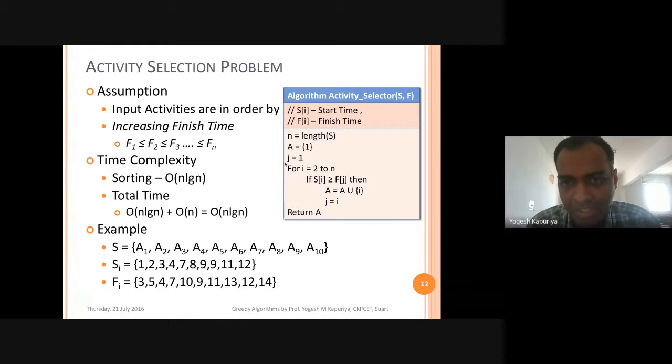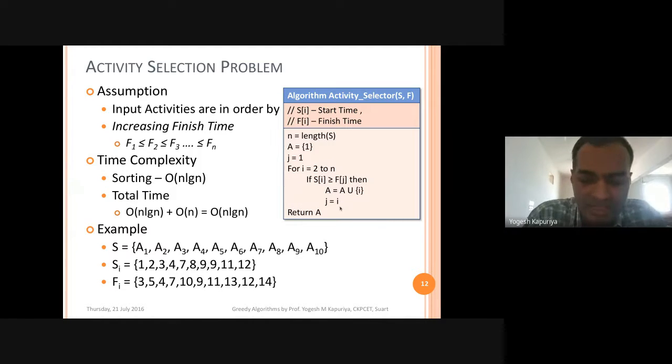Currently we are executing J. So start time of i has to be greater than or equal to finish time of J. If that is true, it means that i can be scheduled. So A is equal to A union i. And if you have scheduled i, it means that now your current activity will become i. So now J is equal to i.